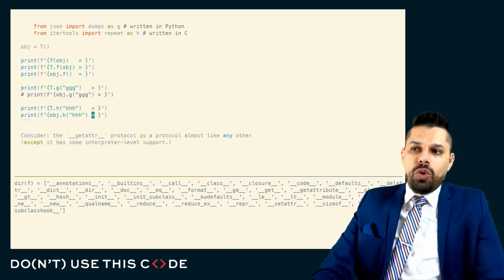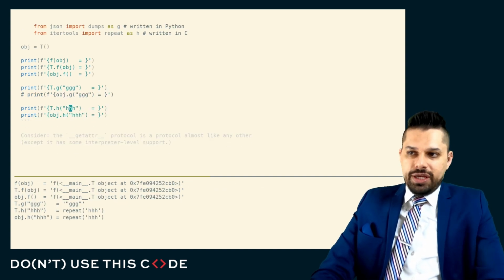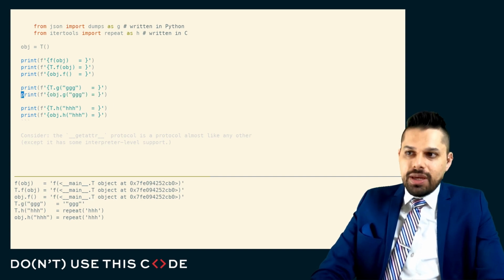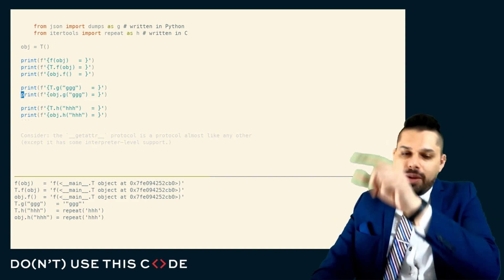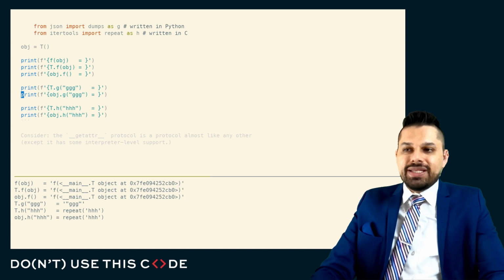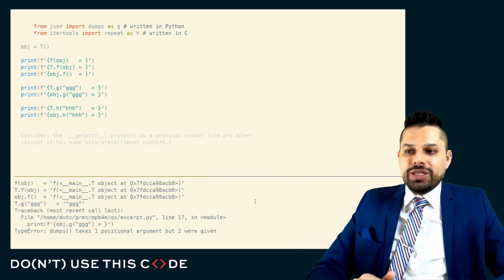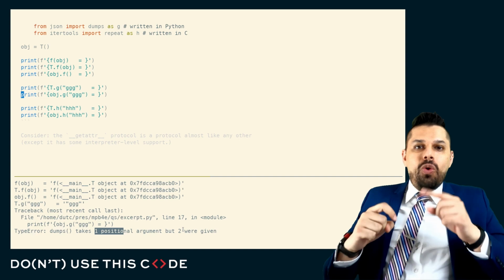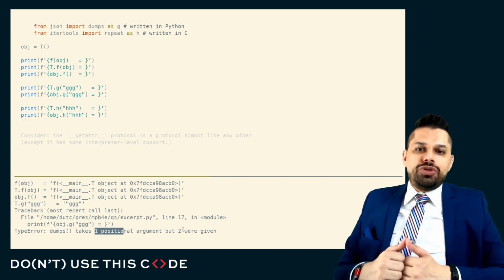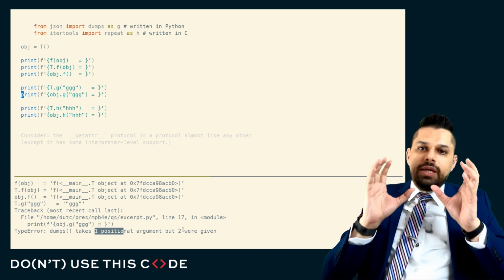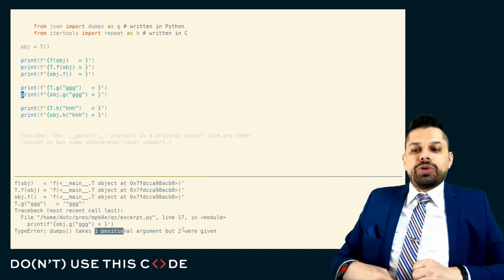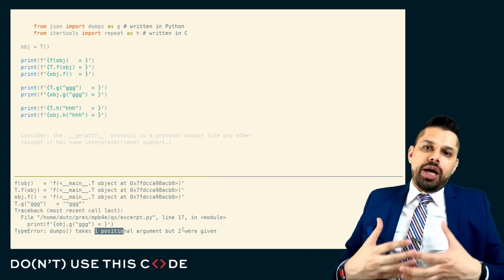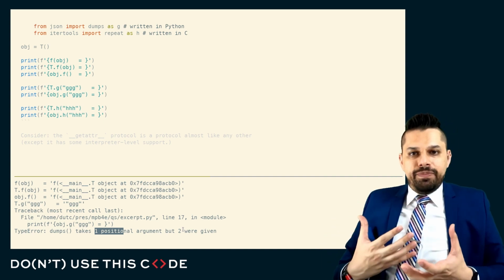which is why this works when I pass it one argument and everything is fine, but this fails because it tries to insert the self parameter following that get attribute protocol and says, oh, you passed me too many arguments. And you can see here, it takes one positional argument where two are given. Well, the first argument was that self parameter that was introduced by the Python function's default implementation of __get__. This is how they simplified how instance methods work in Python 3.